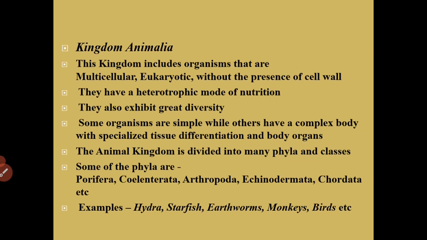Now, over 1.5 million living animal species have been described, of which around 1 million are insects. But it has been estimated there are over 7 million animal species in total. Animals range in length from 8.5 micrometers to 33.6 meters.